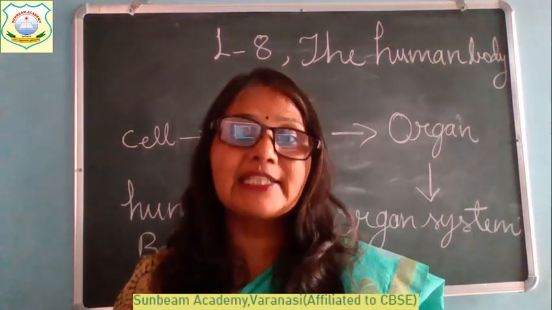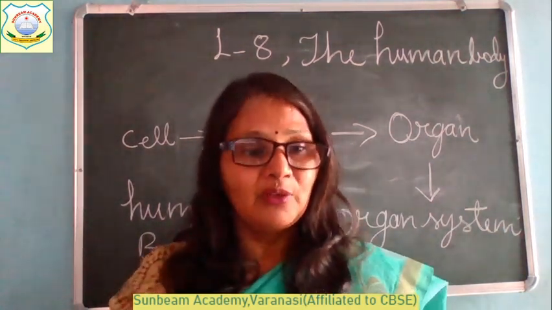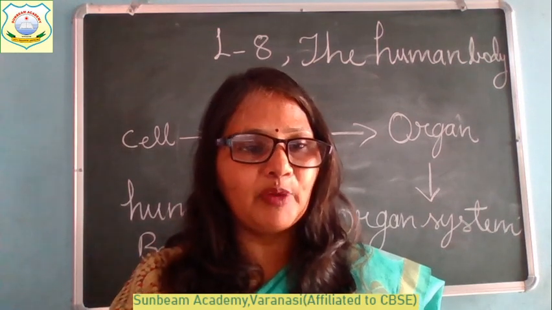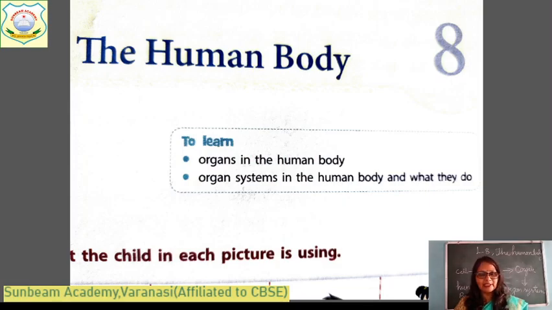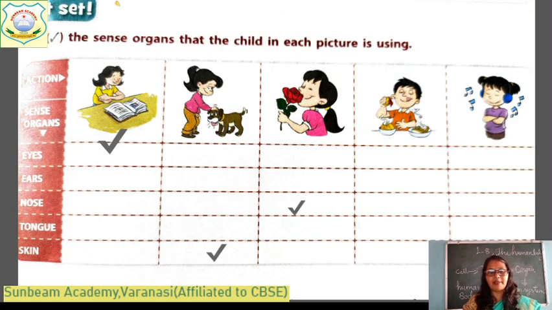Let's read the lesson in detail one by one. Okay, I am going to share the book pages from where you can see and understand the lesson. Children, this is lesson number 8, the human body, and it is page number 73 in your book. Write today's date and classwork. And what will we read in this lesson? In this lesson, we will read about the organs present in the human body and the organ systems in the human body and what they do. Okay, we will read these one by one.